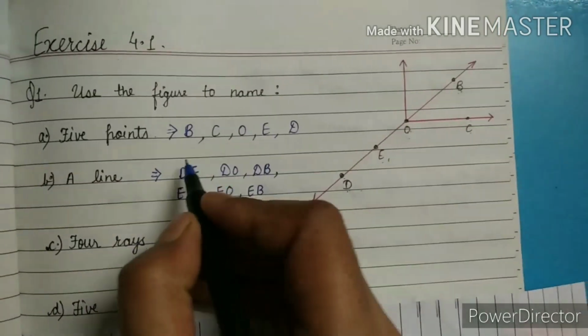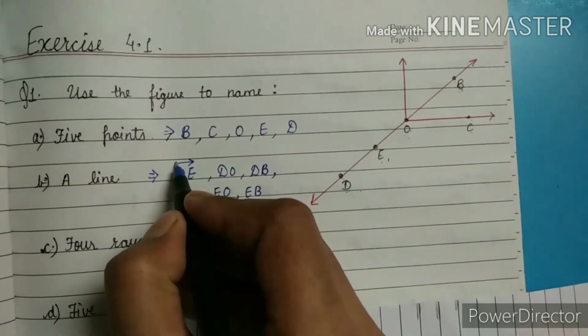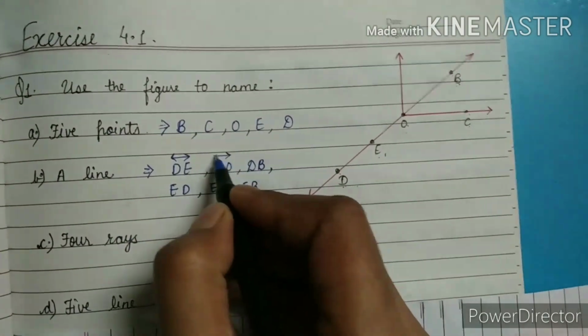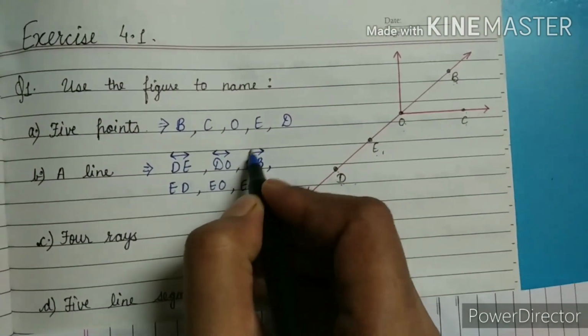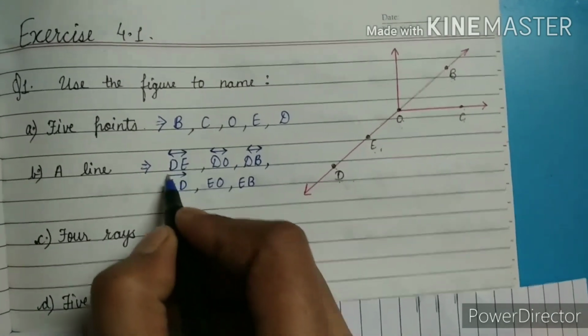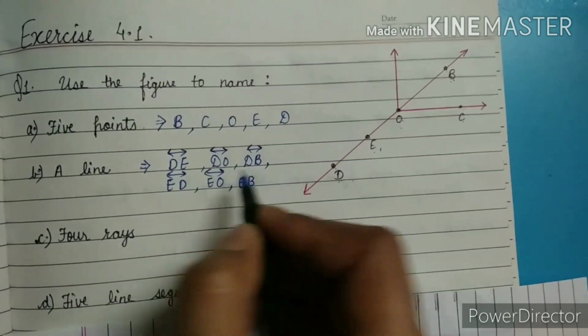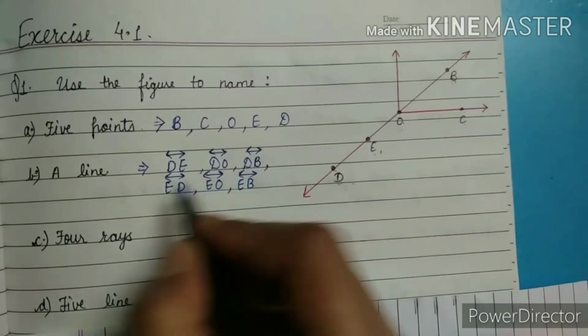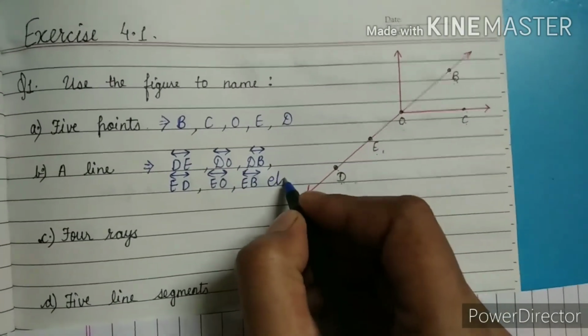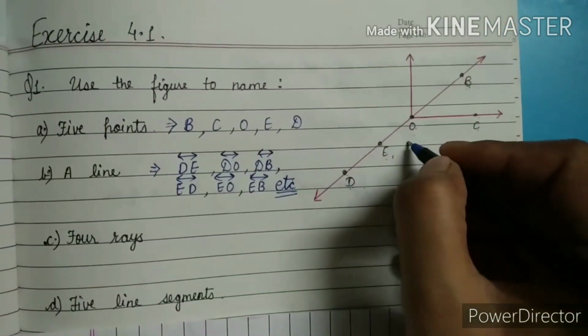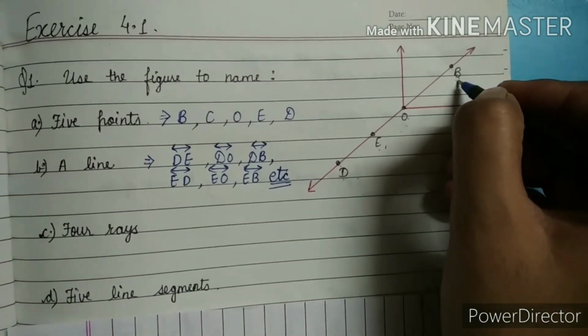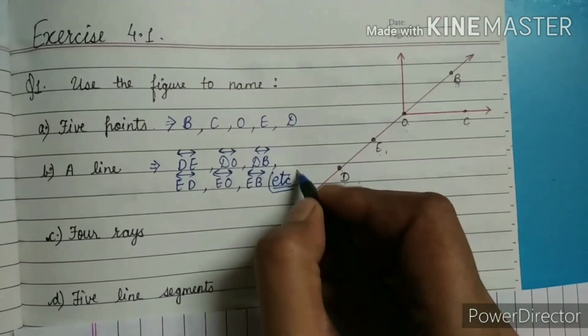So we have to put the symbol of the line. So a two-sided arrow line we have to put on the points. So now they are denoting it. As I have written here 6 names, we can write more names. From O we can also put, from B we can also put. That's why I am putting here etc.